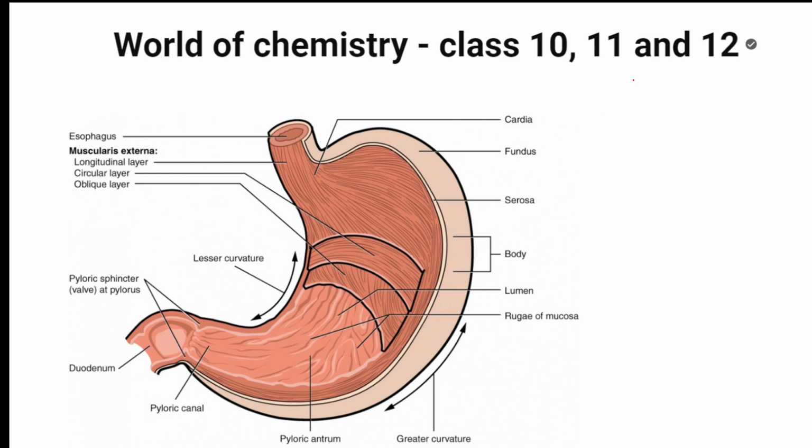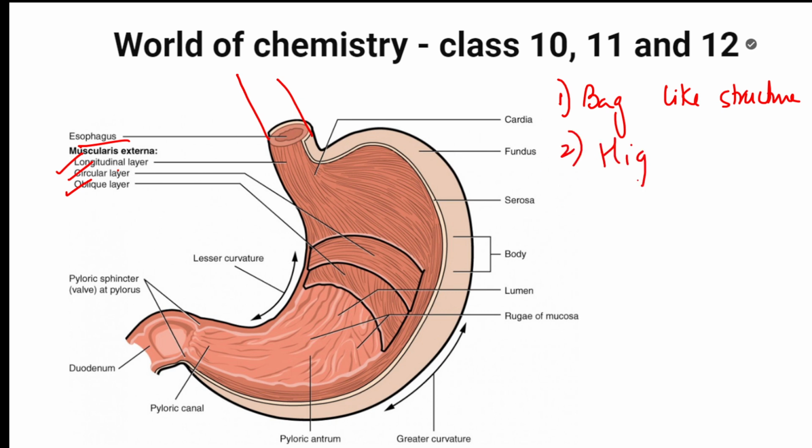Now see this, students. Okay, bag like organ accepted. Now what are you observing? You're observing so many layers: longitudinal layer, circular layer, oblique layer. You have an extra layer outside. So esophagus is connected here. This esophagus is a tube like structure. So what can I say? Stomach is a bag like structure, first one. Then it is highly muscular in nature, correct? Highly muscular walls. Okay, done.